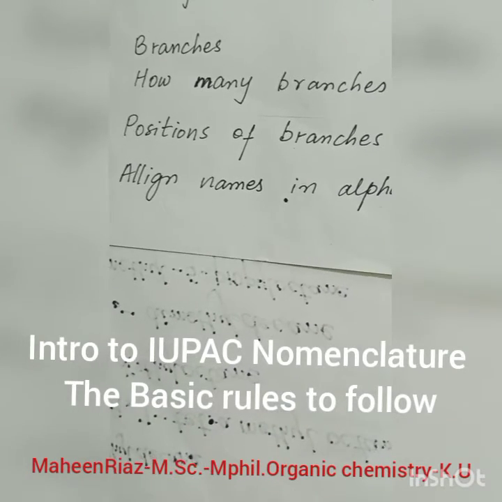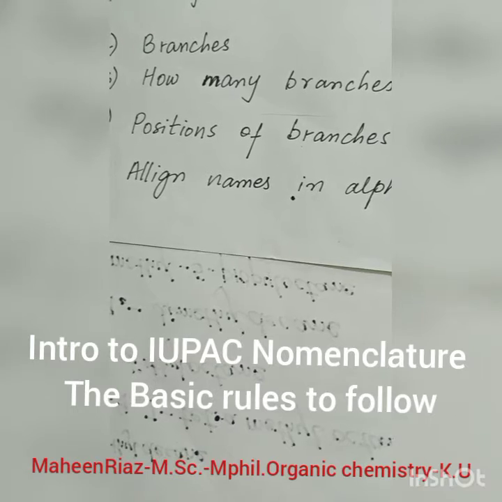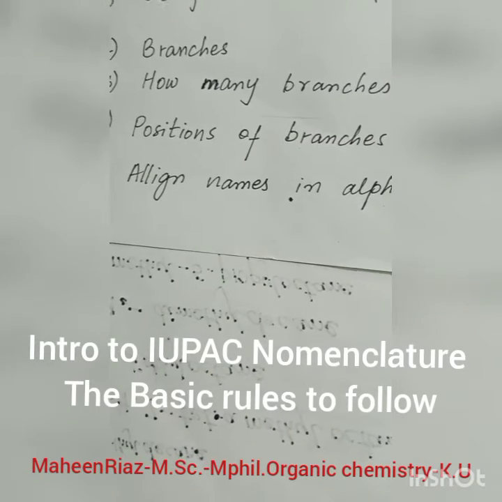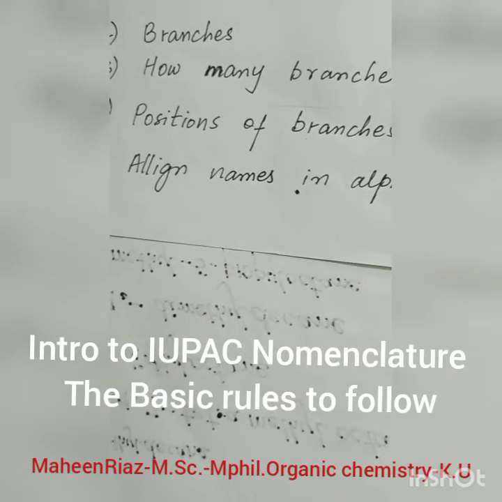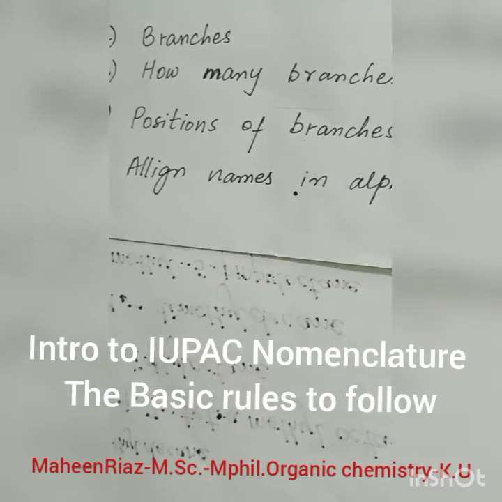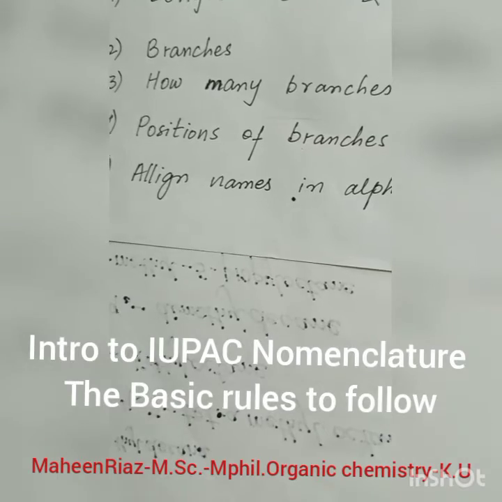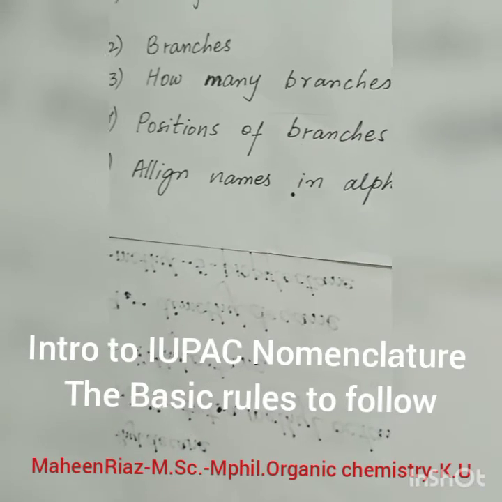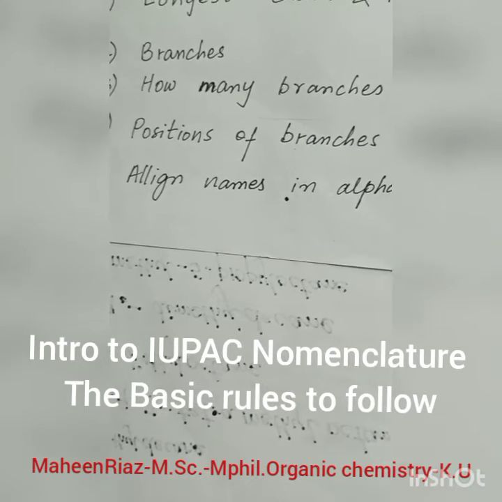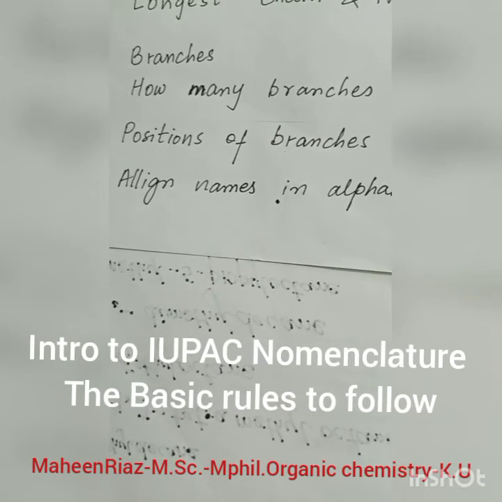If you have four methyls, then you will add the name tetramethyl, because there are four methyl branches attached to the carbon skeleton. So di, tri, tetra, penta, hexa are used for the number of branches.